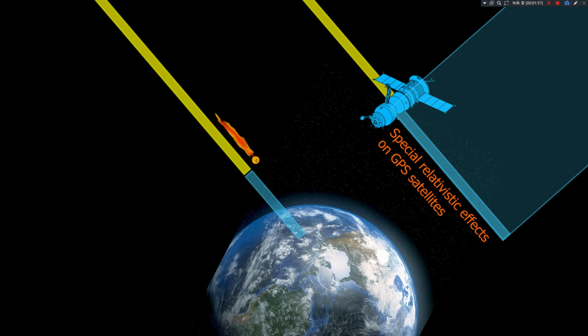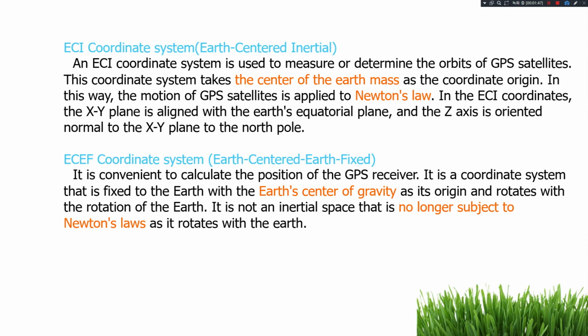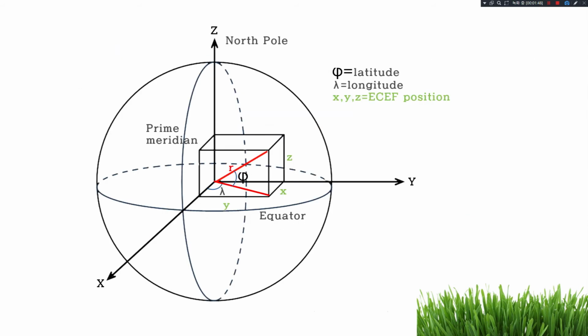Regarding GPS satellite issues, it cannot be interpreted in the opposite way, such as the interpretation of the muon paradox as length contraction. As in the theory of length contraction, this cannot be interpreted as the muon being central and stationary and the Earth rushing and contracting, because it is obviously known to use the ECEF coordinate system, and because it uses the Earth-centered, Earth-fixed coordinate system, the Earth is clearly the center in this case, not the satellite.